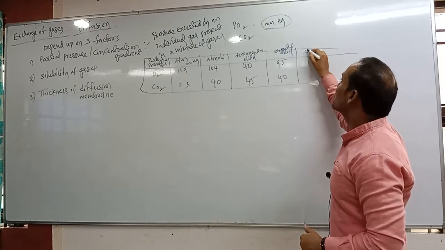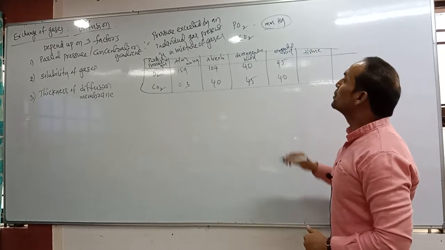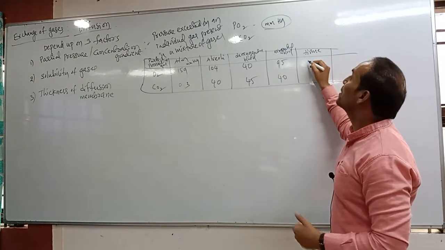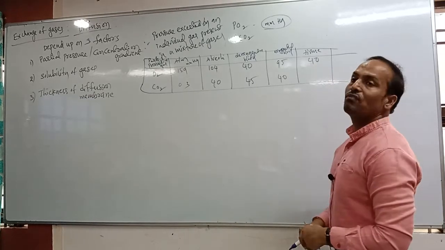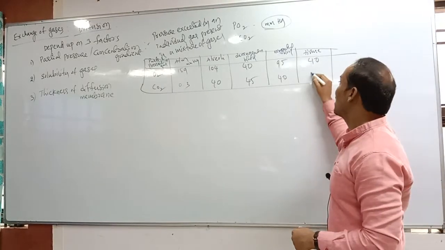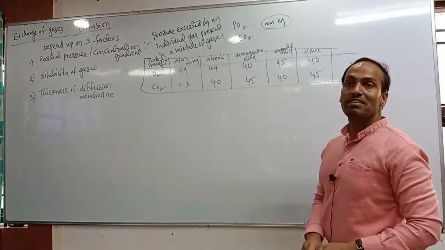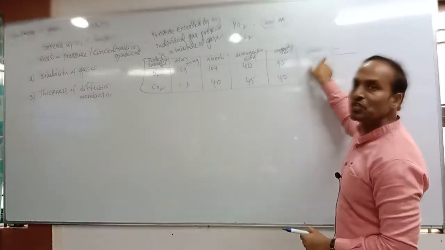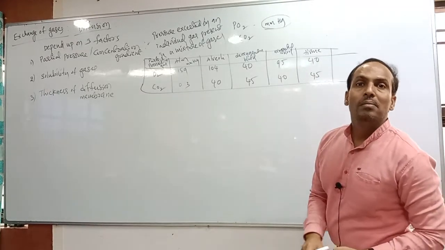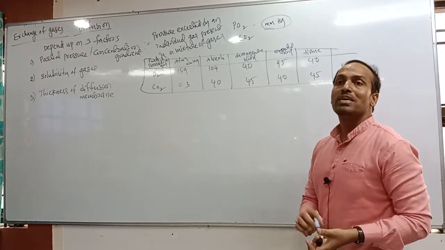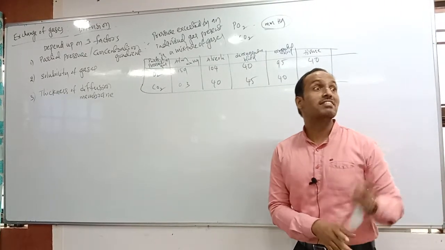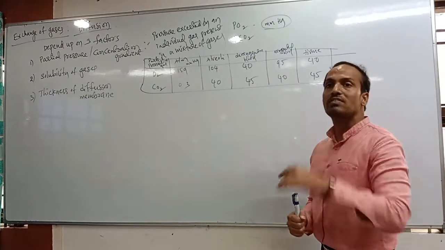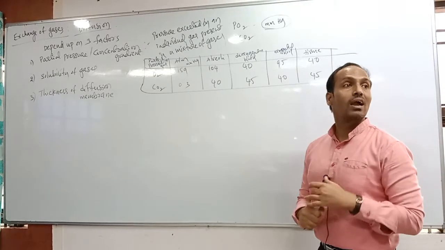Next one, last one, which one? The tissues. In tissues, what is the partial pressure of oxygen? 40 mmHg only is present, but carbon dioxide is 45. Why? In tissues the partial pressure of oxygen is less. Why? Because they are performing which respiration? Cellular respiration. But in this cellular respiration, which gas are they consuming? They consume oxygen and liberate carbon dioxide.